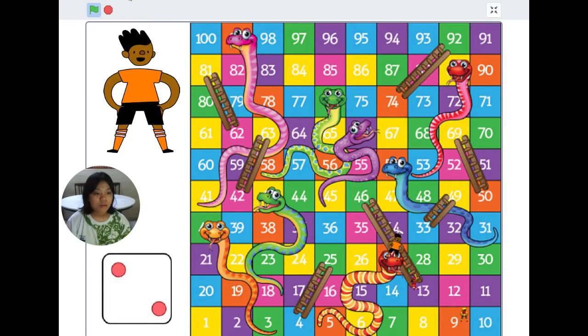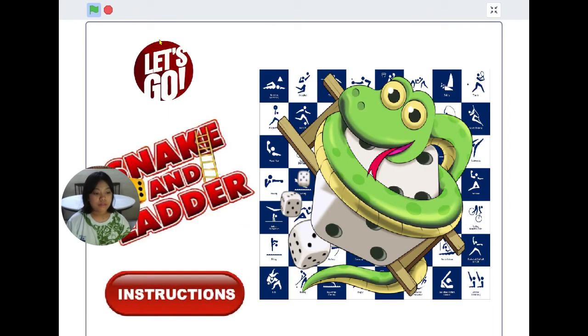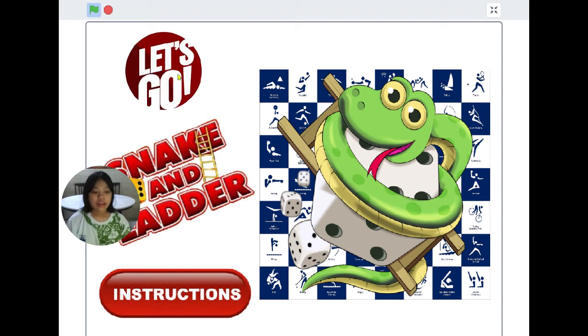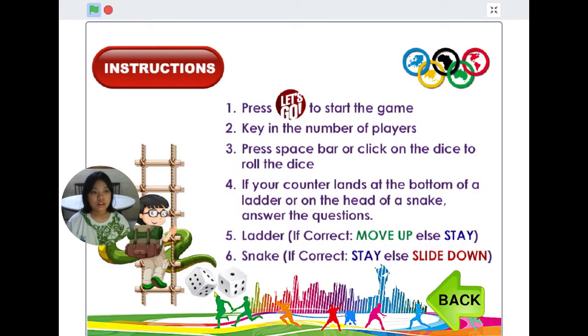Once the green flag is clicked, the player will be brought to the cover page of the game. At the cover page, press Let's Go to start the game, or press Instruction to know the rules to win the game. To start the game, key in the number of players, then click on the dice to roll it. Answer the questions accordingly by reaching the bottom of a ladder. If correct, the player will move up to the head of the ladder and skip some steps. Else, stay at the same position.